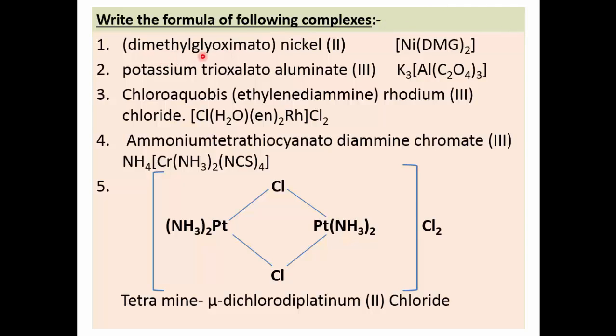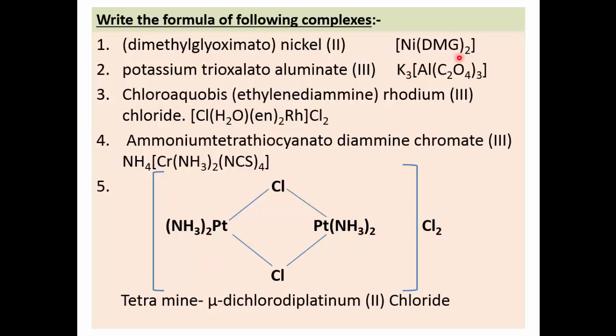Then see next, write the formula of the following complexes. Here the name of the complex is given, and from this we have to write the formula of the complex. First, very simple, dimethylglyoximato nickel 2. That means dimethylglyoximato is the ligand. There are 2 in number, and nickel is the central metal ion. Its valency is 2. How to write the formula? Nickel, the central metal ion, to which 2 molecules of DMG are attached. So Ni(DMG)2, this is the formula of this complex.